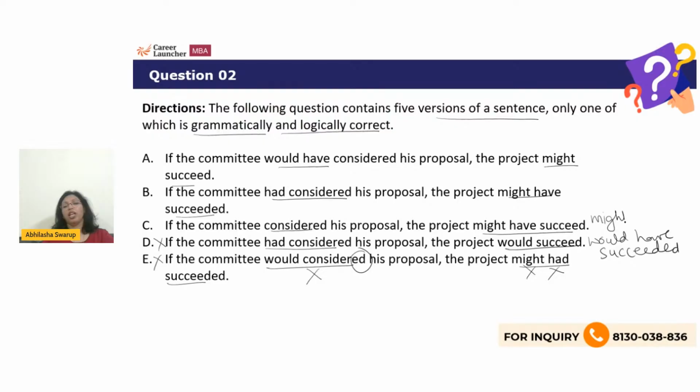Okay, would have been the correct answer. Might have succeeded, then so that is incorrect. Might succeed, but it's not working, so eliminate. If the committee had considered, the project might have succeeded, and that's what I just said, so therefore B is correct. If the committee would have considered his proposal, the project might have succeeded. So therefore, the best answer here will be option number B, and that's your correct answer, guys.